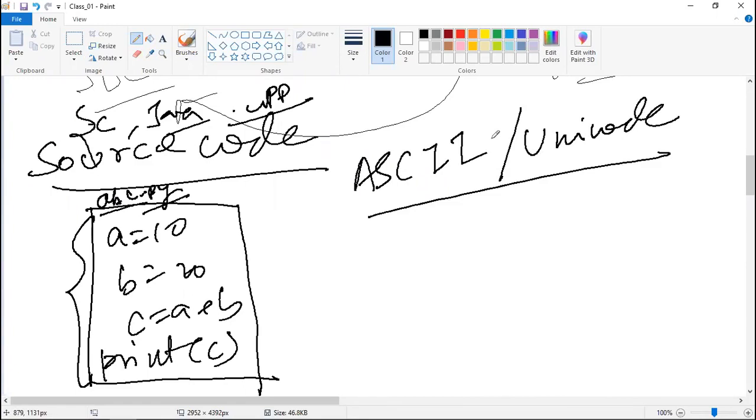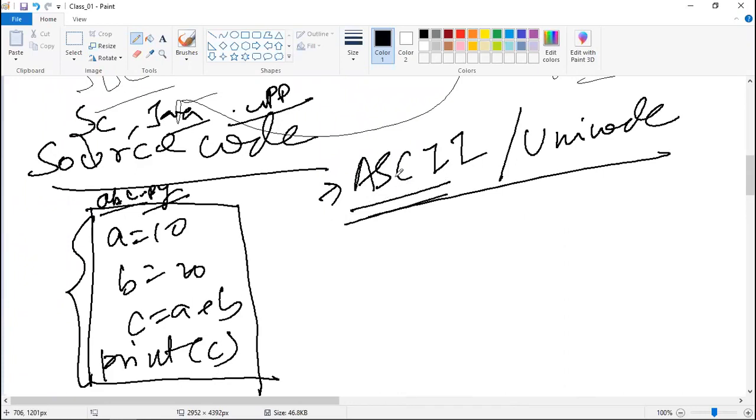If you don't have any idea, go and have a look at it. What is ASCII? What is Unicode? Get the full form of ASCII, and what exactly they do. Basically, these are all standards which are followed across the industry in computer science.